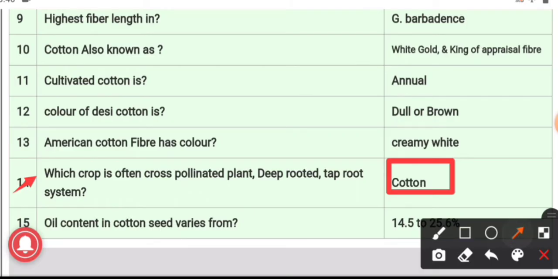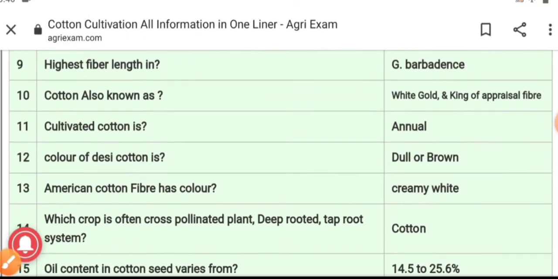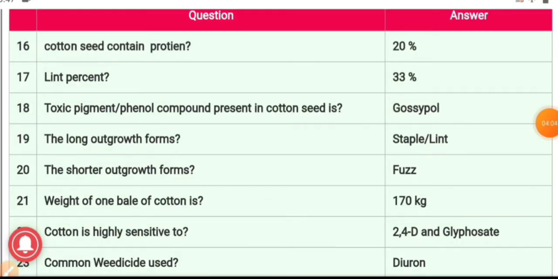15th question, the oil content in cotton seed varies from 14.5% to 25.6%. Question number 16, cotton seed contains protein.